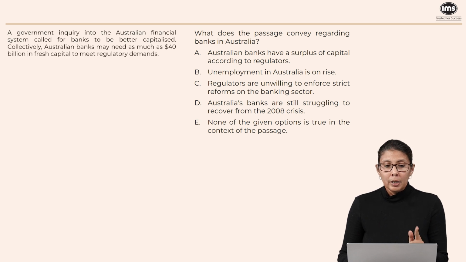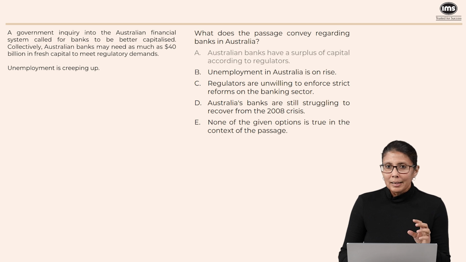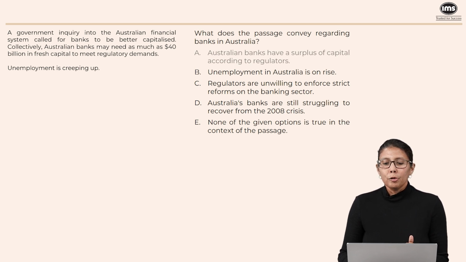This is not true. It says very clearly that a government inquiry into the Australian financial system called for banks to be better capitalized. They need more capital, as much as $40 billion in fresh capital to meet regulatory demands. So the regulators don't think that the banks have adequate capital. So let's get rid of A. B, unemployment in Australia is on the rise. This is specifically mentioned right at the beginning. Unemployment is creeping up. This is one of the reasons that the banks might not be doing well. So let's keep B.